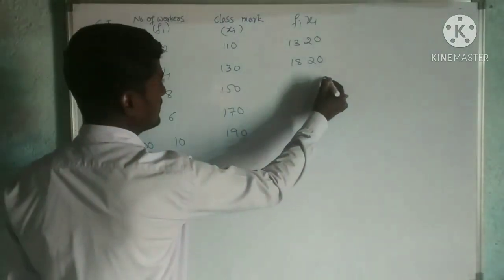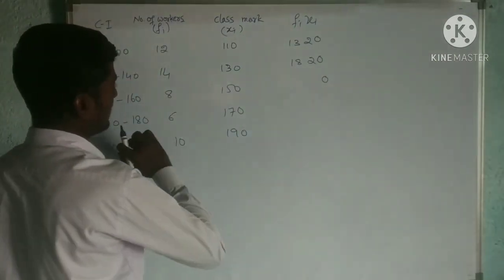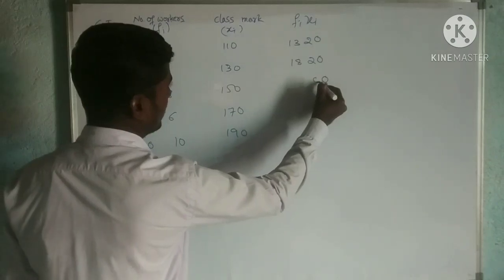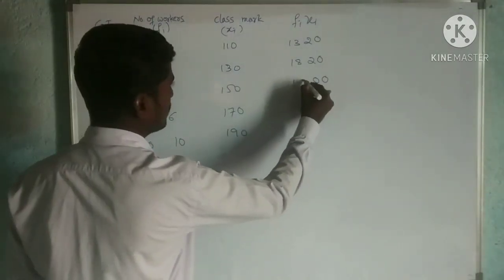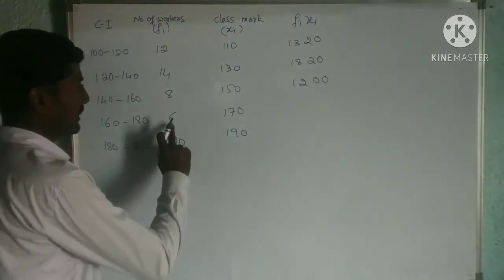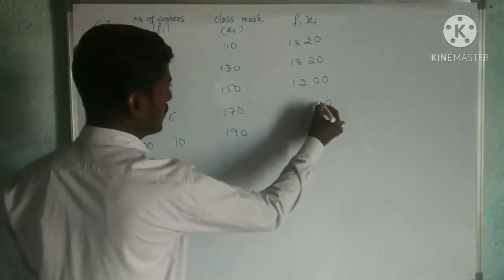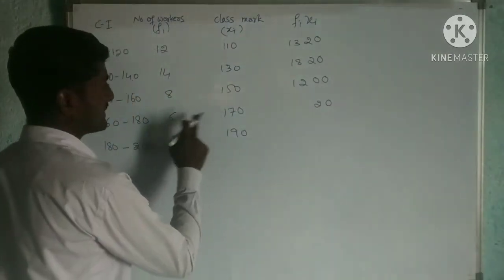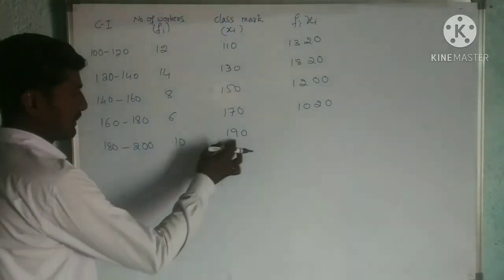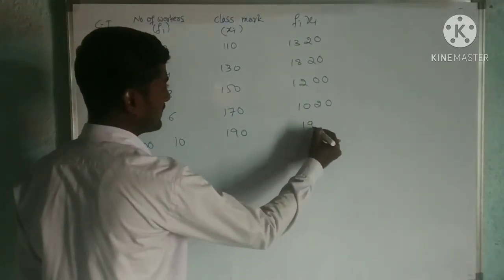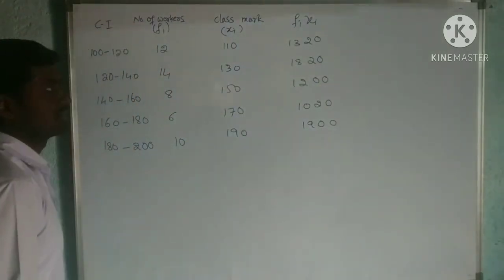Then 8 into 150, 8 fives are 40, carry 4, 8 plus 4 is 12, so 1200. Then 6 into 170, 6 sevens are 42, carry 4, 6 plus 4 is 10, so 1020. Then 10 into 190, that is 1900. Okay, this is Fi Xi.